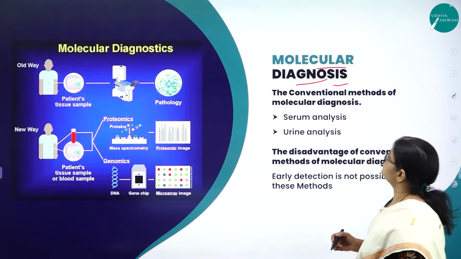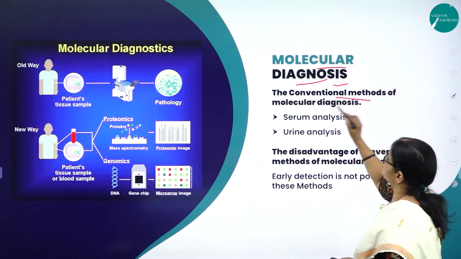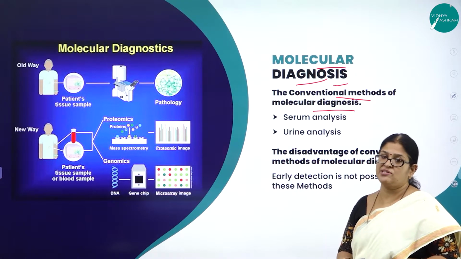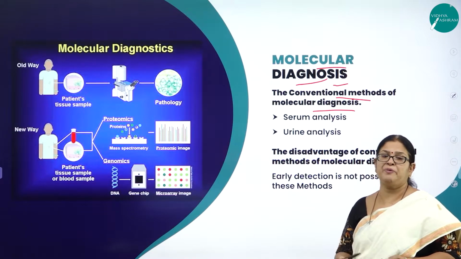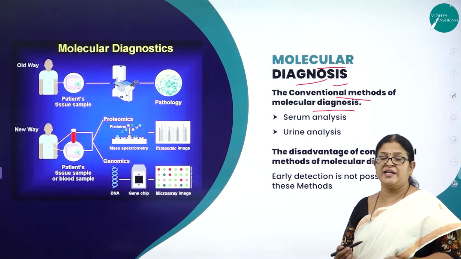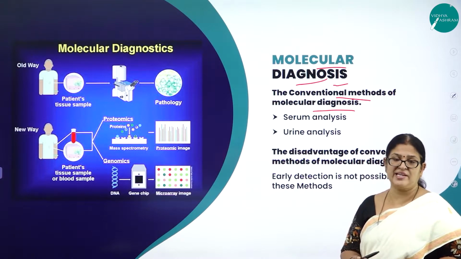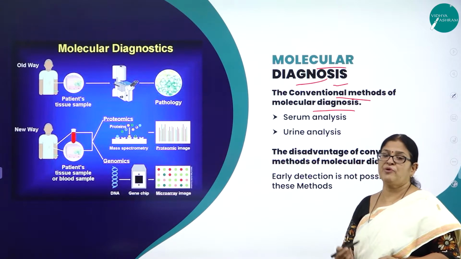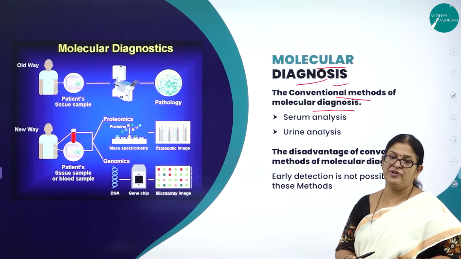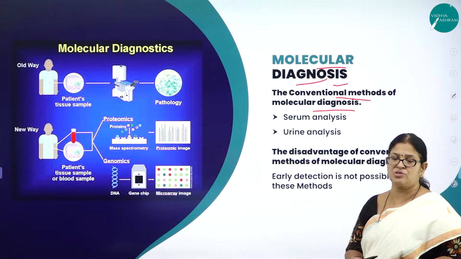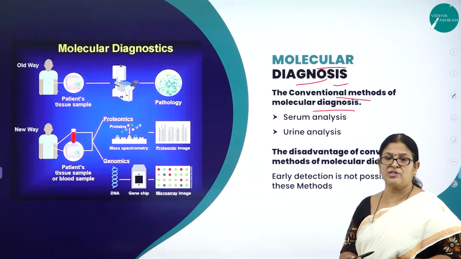Now let us understand what are the conventional methods of molecular diagnosis that have been used to diagnose diseases. As you know, nowadays many people are facing many kinds of diseases, may it be cancer, AIDS, or SCID. So how are we going to diagnose such dreadful diseases? By applying modern techniques or methods, we can come out with a diagnostic method.